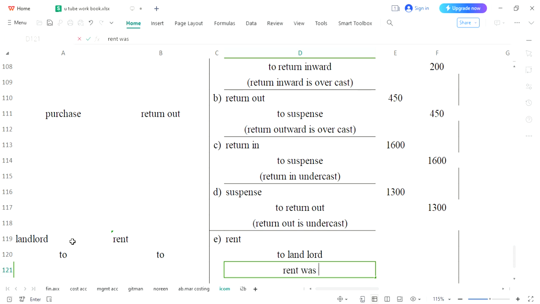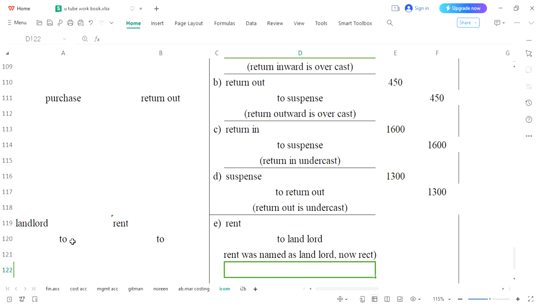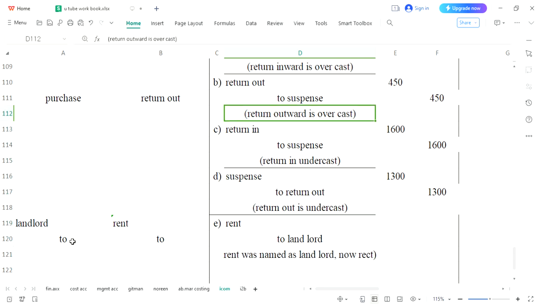So the narration was rent was named as landlord, and you will write that now rectified. We have a small space here, you can write it. For all of the transactions, all of the narrations, you will add this word now rectified.